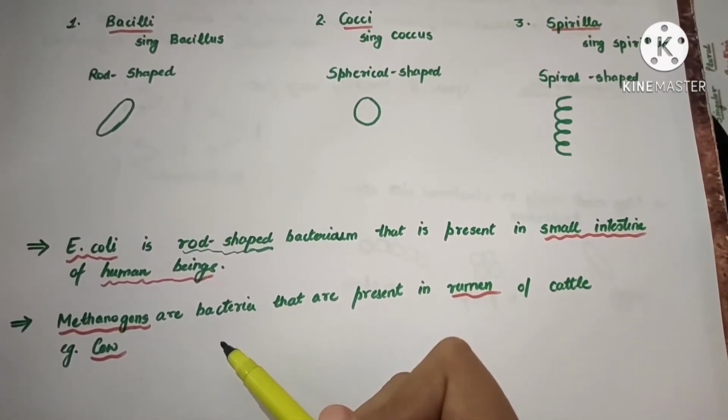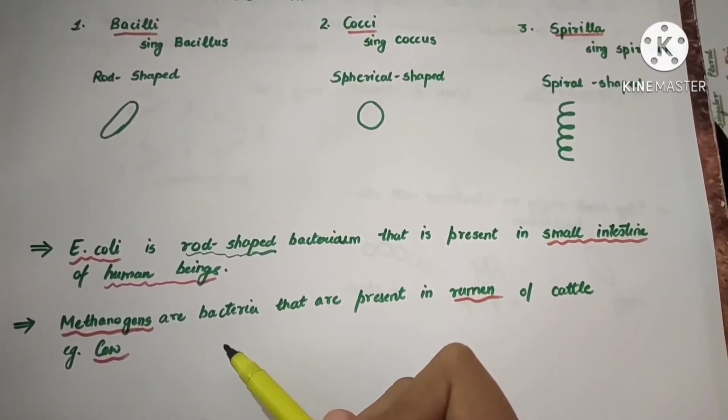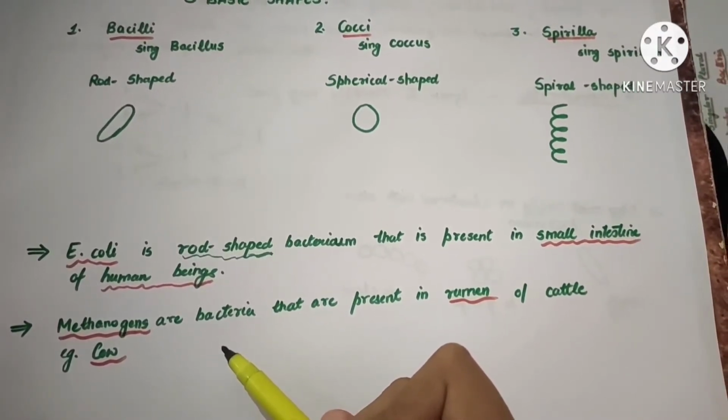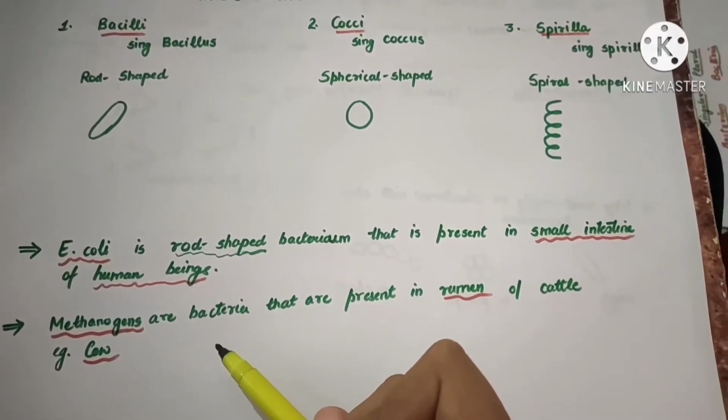Rumen is actually a special organ present inside cattle like cow. Rumen is not present in humans, to be noted. Rumen is not present in human.